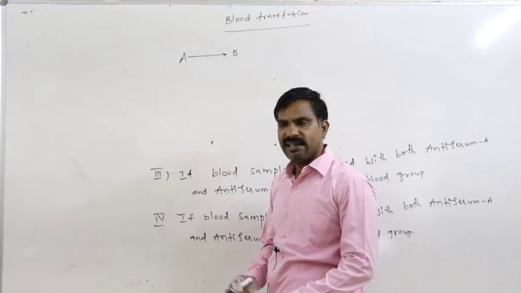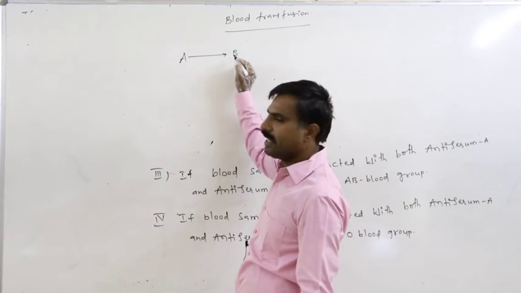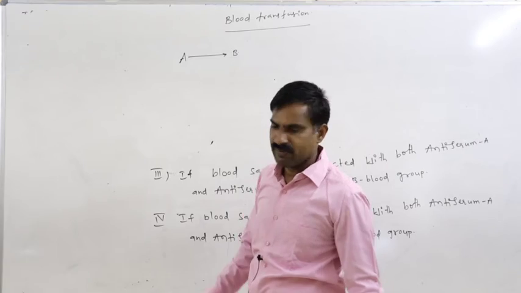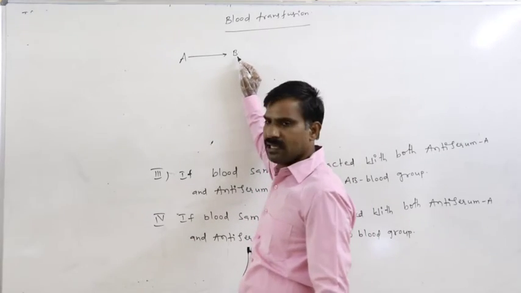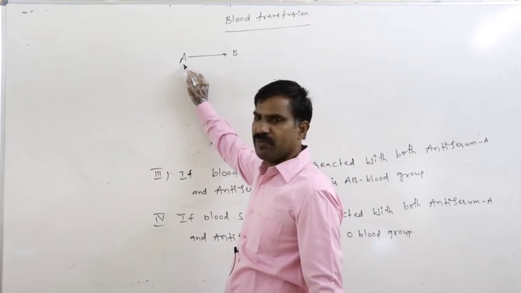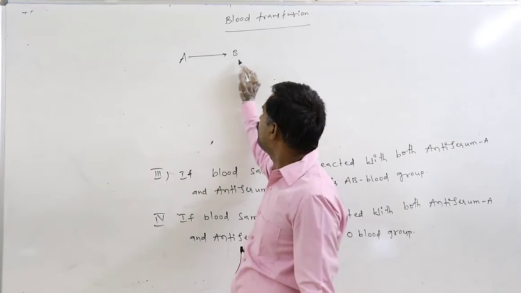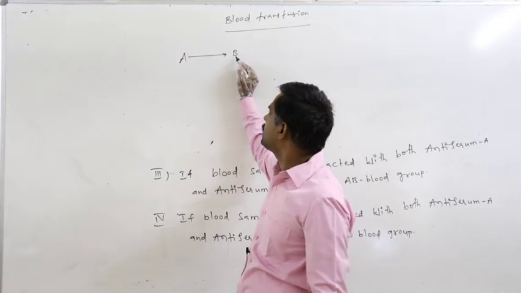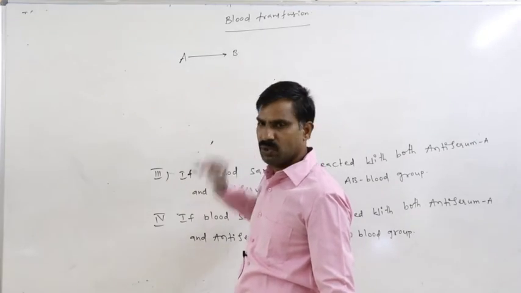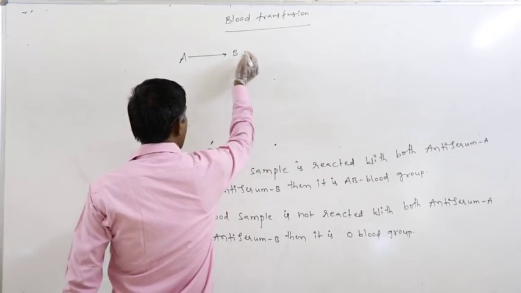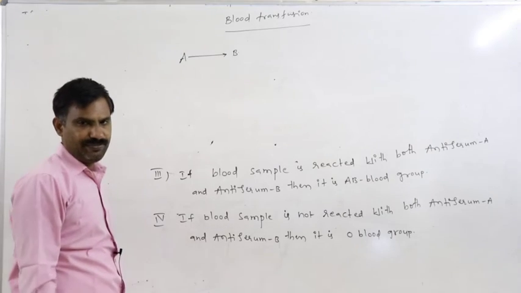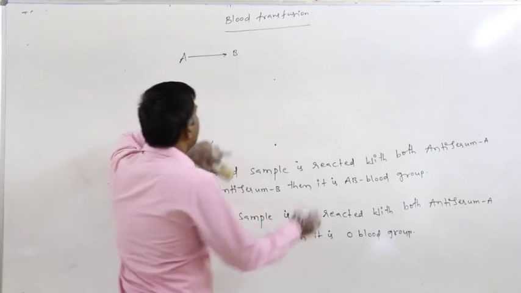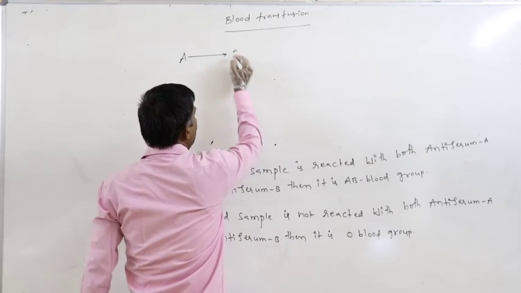Then what is the reason for that kind of destruction of the RBC in the B blood grouped person? In this kind of blood transfusion, A is said to be the donor, B is said to be the recipient. In this case, he is the recipient, he is the donor. Then why in the B blood grouped person is RBC destruction taking place? In the case of the B blood grouped person,